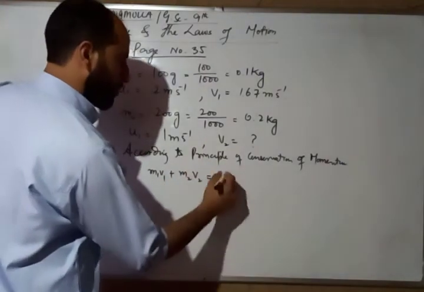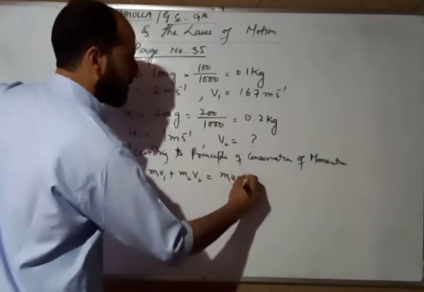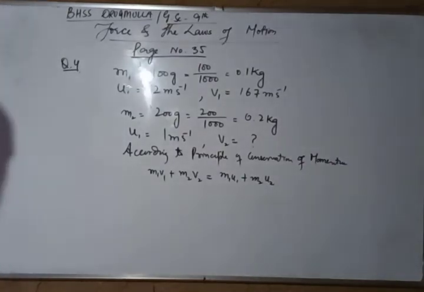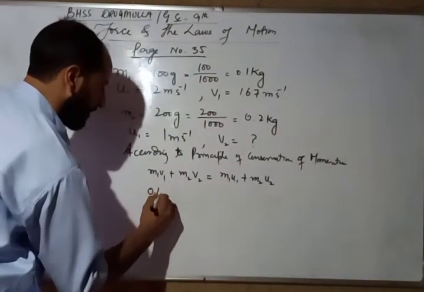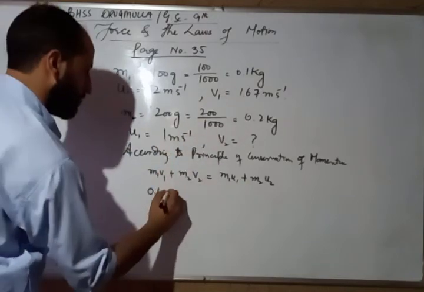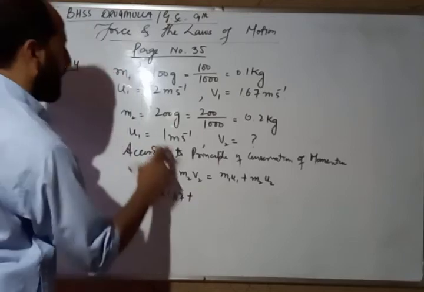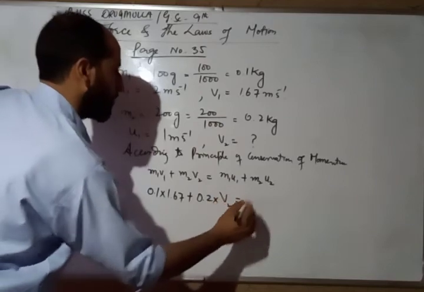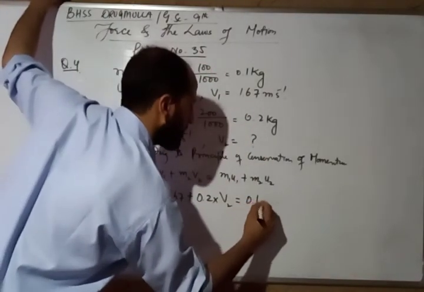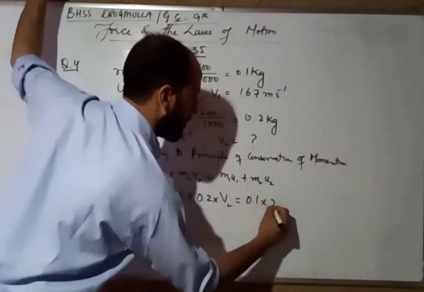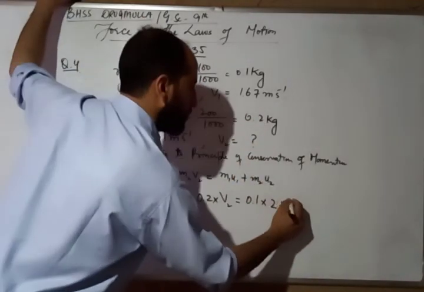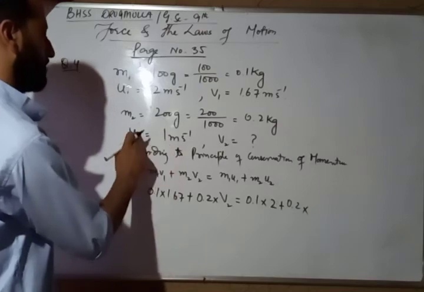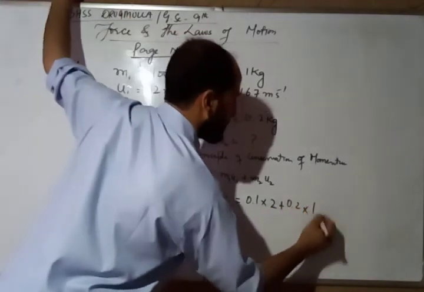It is equal to total momentum before the collision, m1 u1 plus m2 u2. m1 it is 0.1 multiplied by v1, it is 1.67, plus m2 it is 0.2, v2 that we have to work out, it is equal to m1 again 0.1 multiplied by u1 that is 2 plus m2 that is 0.2 multiplied by u2, so it is u2 here, 1 meter per second.